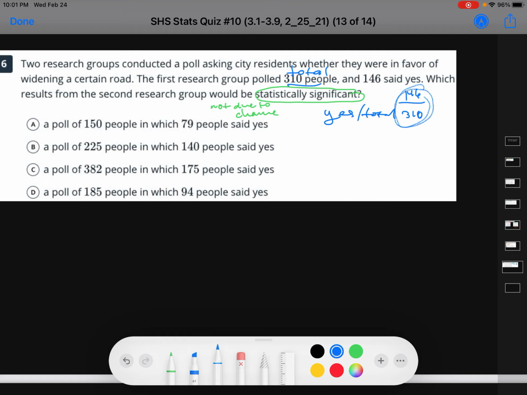Okay, so I'm going to highlight my answer in blue here. Because if you do that number, let's see, 146 divided by 310 is 0.47, okay? Let's see if I can color code each of these. Okay, so 79 out of 150, this would be 0.526.